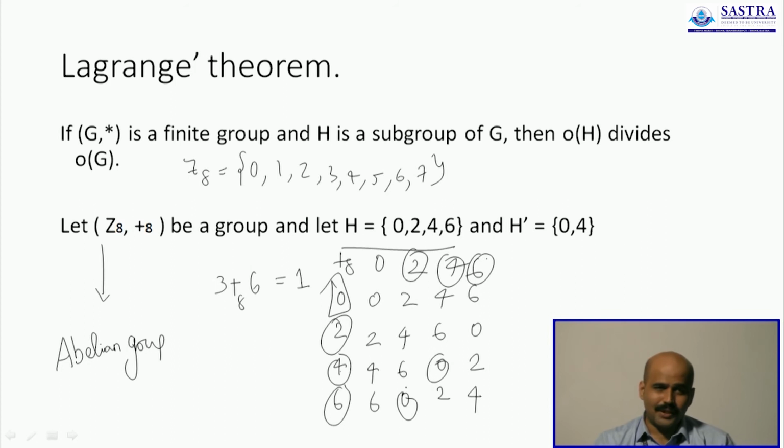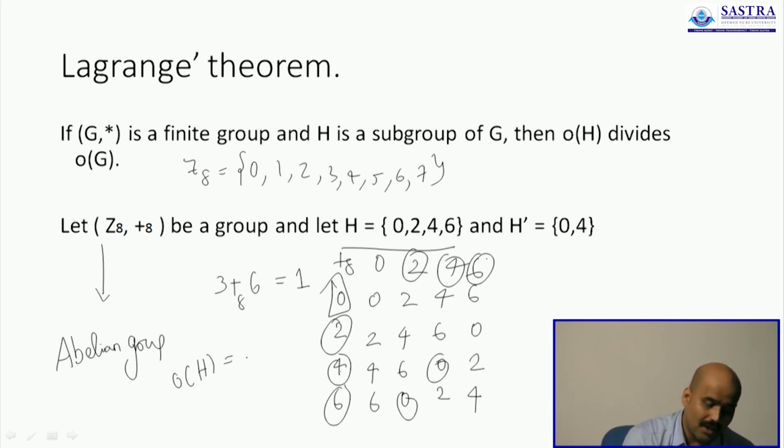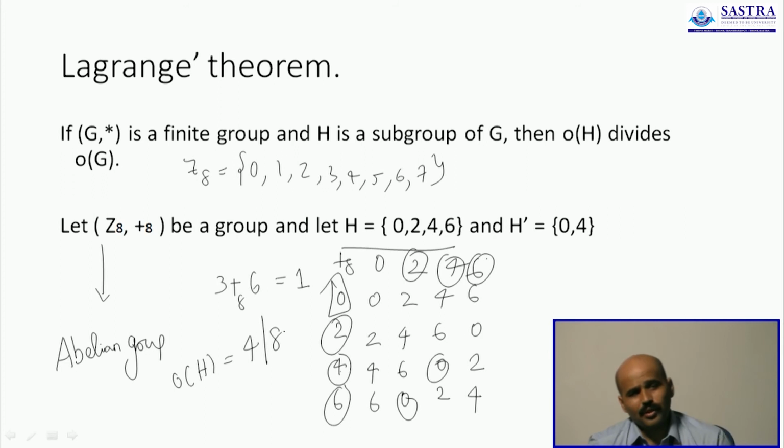But the surprise is, let us count the number of elements. The order of H is 4 elements, which clearly divides 8, the number of elements in the actual group. So Lagrange's theorem can be related, in this example: the number of elements in the subgroup will divide the number of elements in the group. And that's not only true for this group, you can also try a different group.